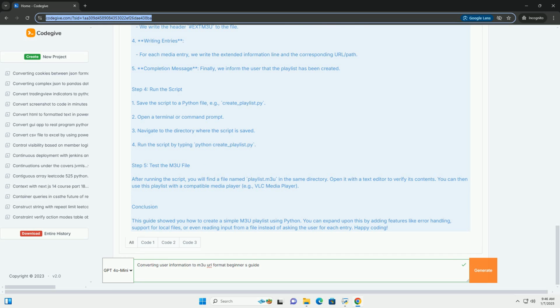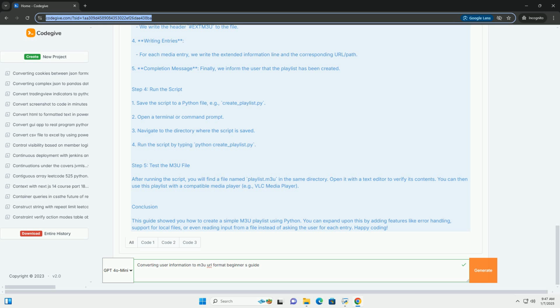Step 2. Define the m3u format. An m3u file has a specific format. It starts with the line #EXTM3U, which indicates the beginning of the playlist. Each media entry can have an optional metadata line that starts with #EXTINF followed by the duration and title. The next line indicates the URL or local path of the media file.